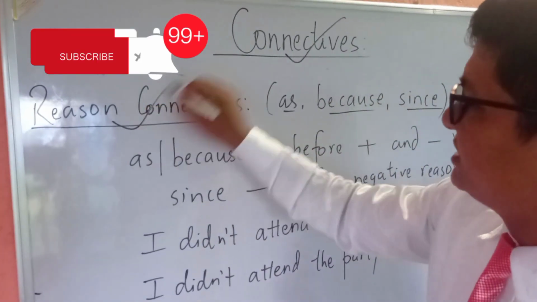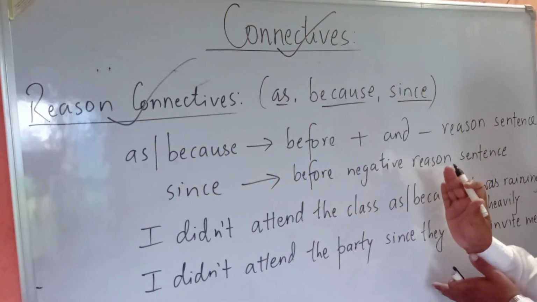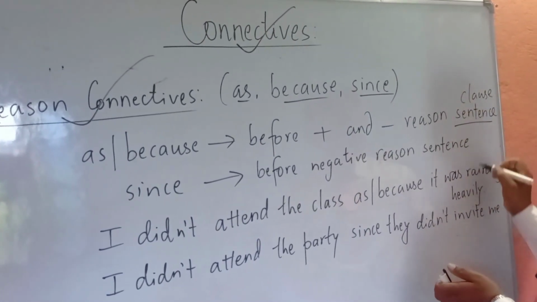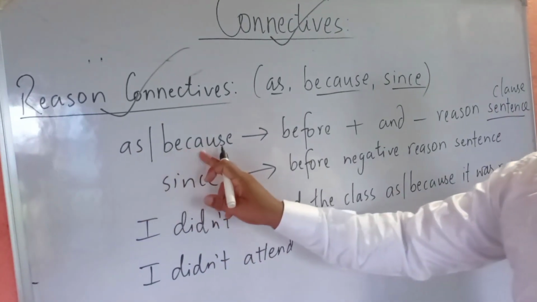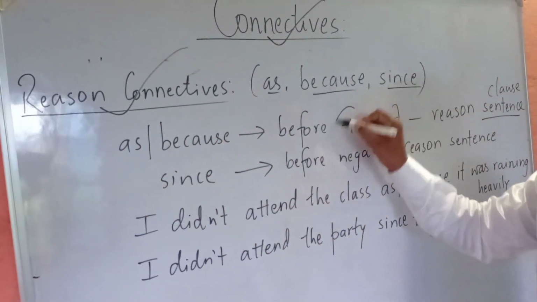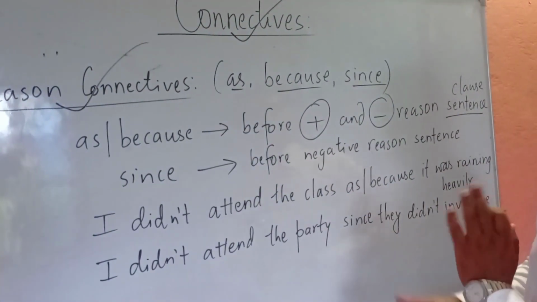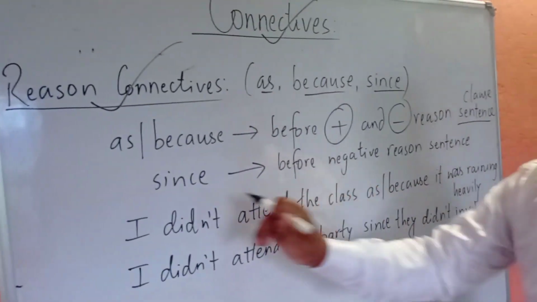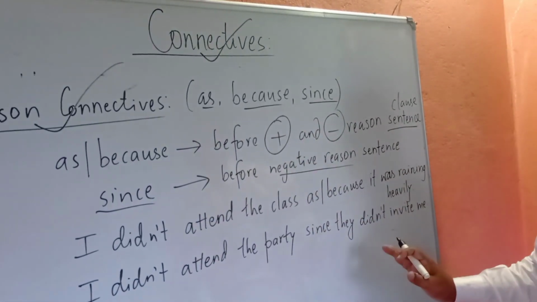So we have as, because, and since as reason connectives. They give the reason, they come before a reason showing sentence, a reason showing clause, let's say. Okay, so look here. There is a little difference. As and because show positive or negative reason, both. They can be in positive and negative, both types of sentences. But for since, we use negative reason only.